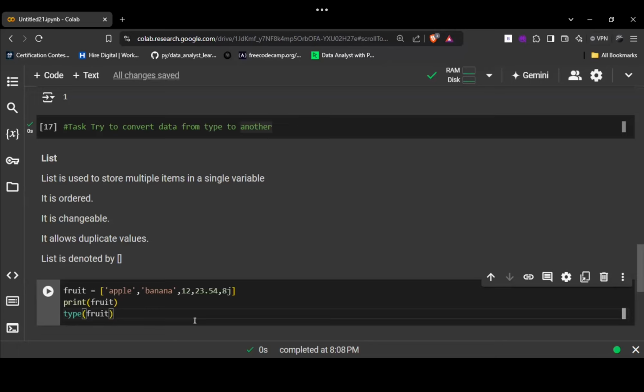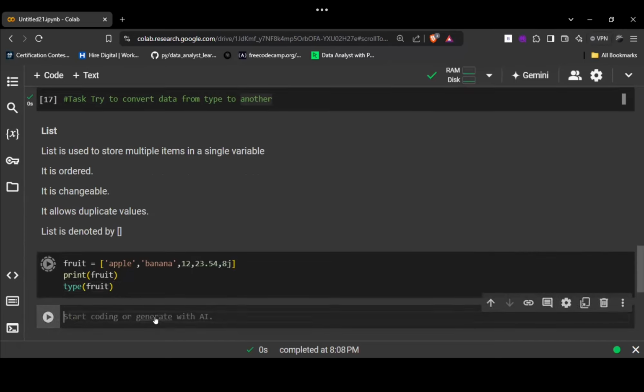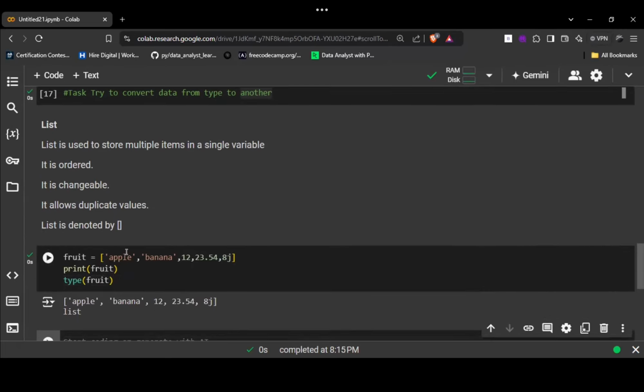List. Right. It will be known as a list. This print statement is printing the fruit. Each and every value will be separated by a comma. And this type of fruit is printing the type of my fruit. Understood this one?